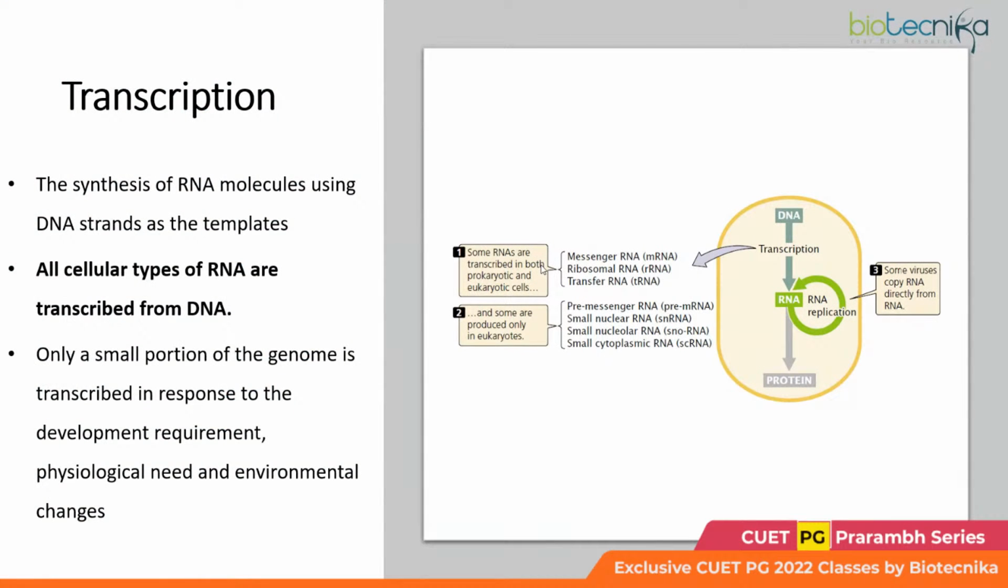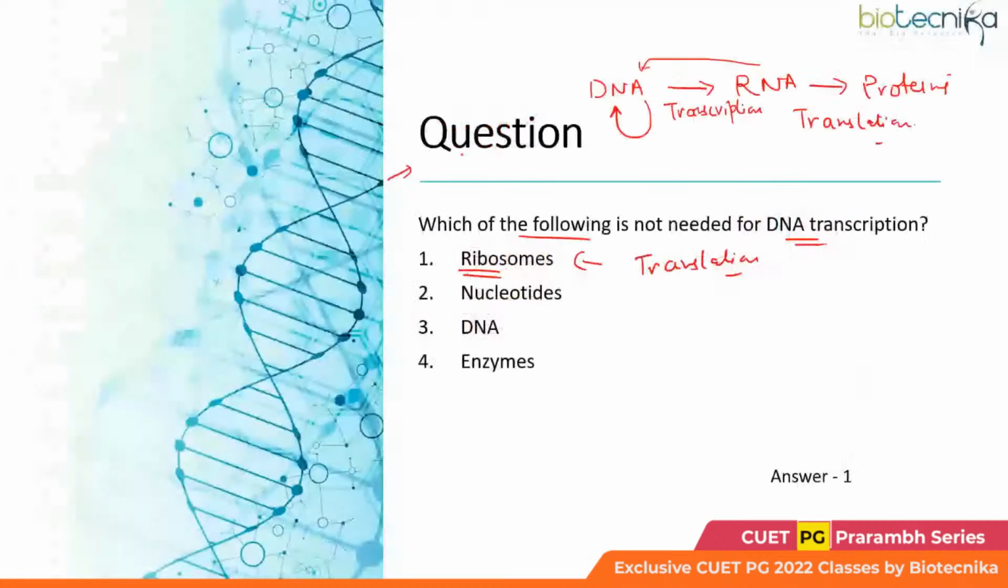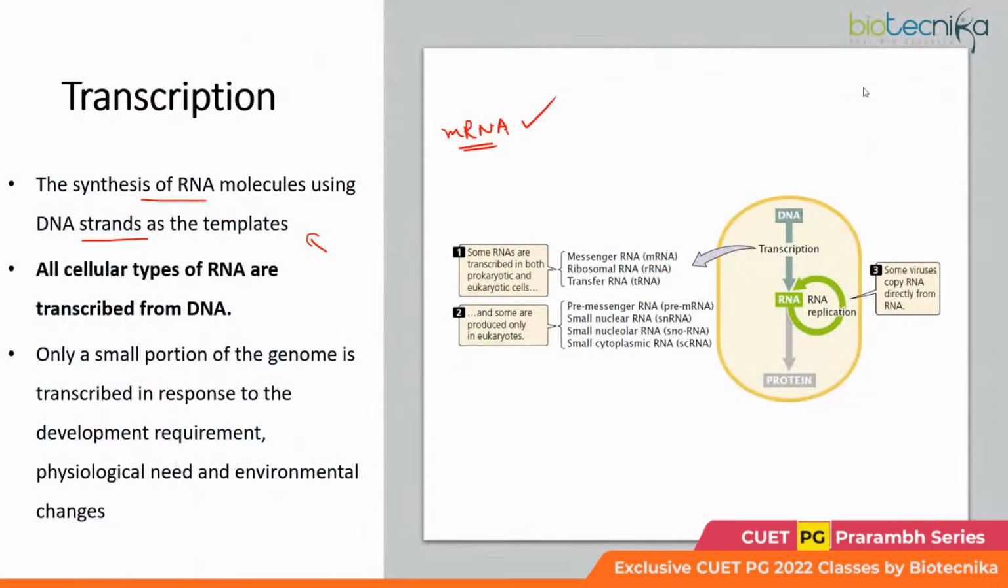Now let us learn more about transcription. It is the synthesis of RNA molecules using DNA strands as the templates. Let me tell you that it usually remains a confusion among students that they think that only mRNA is synthesized through transcription. Yes, mRNA is synthesized, meaning the information would be passed from DNA to mRNA and then to proteins. But that doesn't mean that the other forms of RNA are not being produced through transcription.